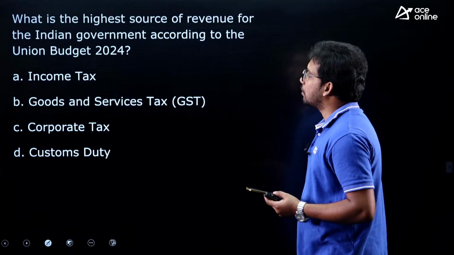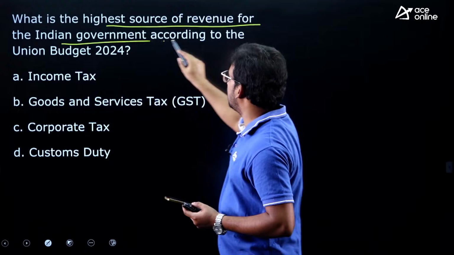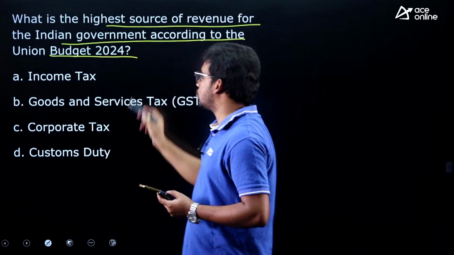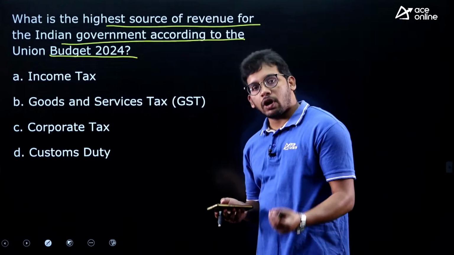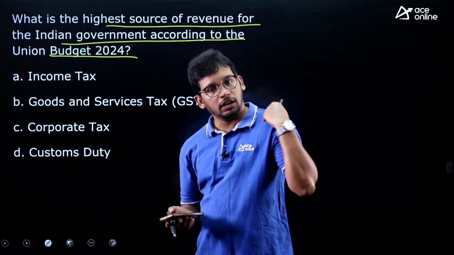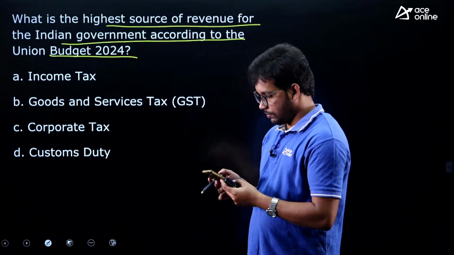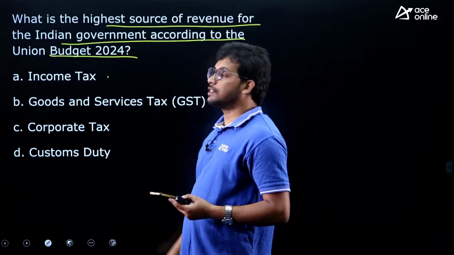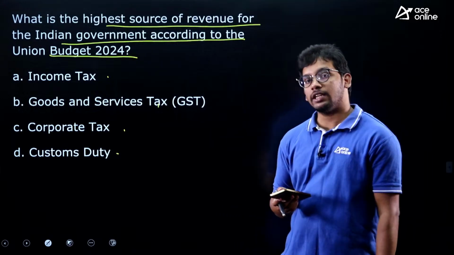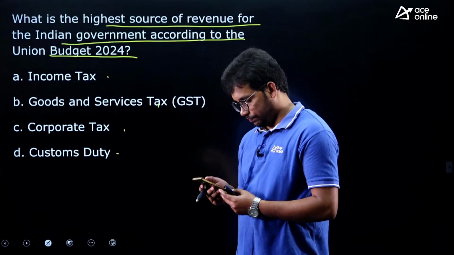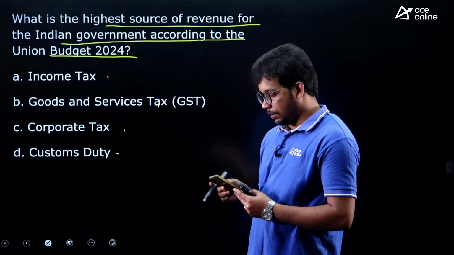Next one, this is also from the budget. What is the highest source of revenue for the Indian government according to Union Budget 2024? So this year's budget, they are asking what is the highest contribution for the Indian government as revenue? What is the highest source? Is it income tax? Is it GST? Is it corporate tax? Is it custom duty? Which one is the highest revenue for the government? Tell me.